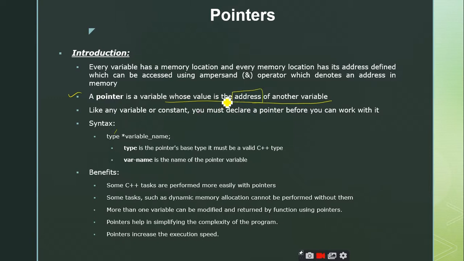Every variable, whenever it wants to store some value, has to be stored inside a memory location. So in order to store the values, you have to create memory locations for the variable. So every variable has a memory location. And how can you access these memory locations? Memory locations can be accessed by the addresses. Right. So every memory location that is present inside the memory will have an address.